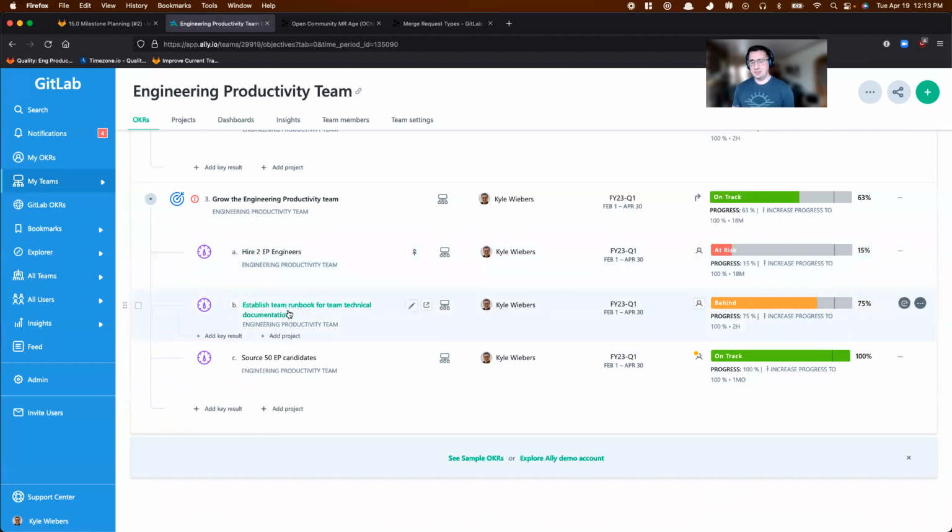The next KR, I revised this one as well. This was updating team direction in the handbook. But as David has joined the team, as we've been talking more as a team, what we're really lacking is a runbook for our team's technical documentation. So we started a home for that, and the team is doing great on getting content that is helpful for troubleshooting, diagnosing, and investigating problems around master broken, review app failures, maybe just general pipeline flakiness, all in the runbook to help make sure that this knowledge that has been built up over years of experience on the team is getting written down somewhere, and not really polluting the handbook with it, but linking from the handbook to the runbook.